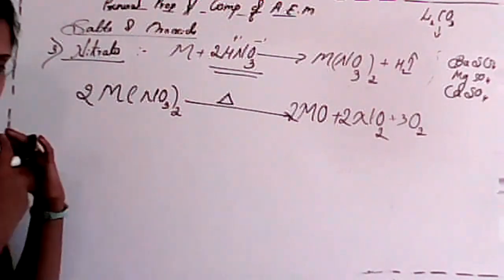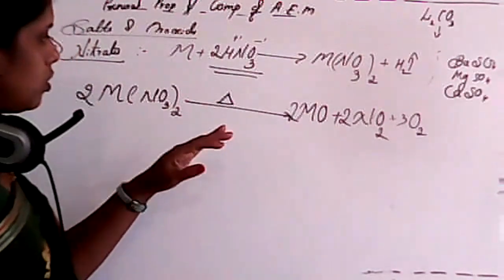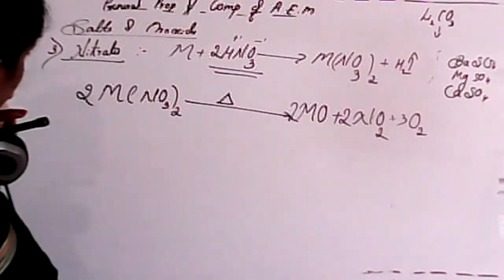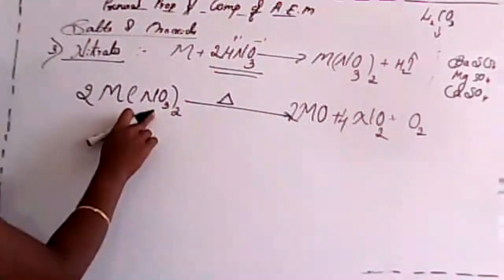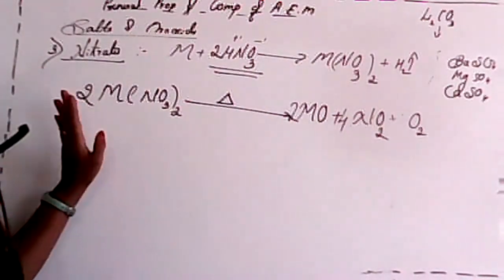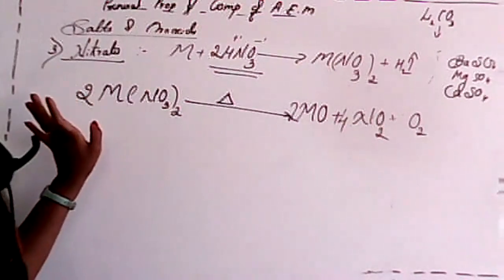Is it clear? So this is all about 4 molecules of NO2. Yes, sorry, 4 molecules of NO2 because it has 2 nitrates. Okay. Is it clear? So this is about your nitrates.